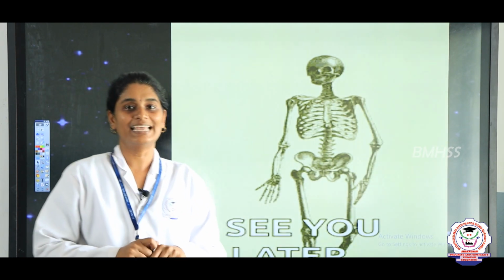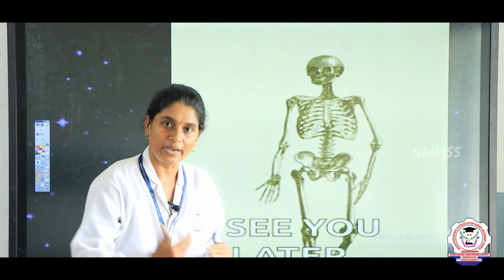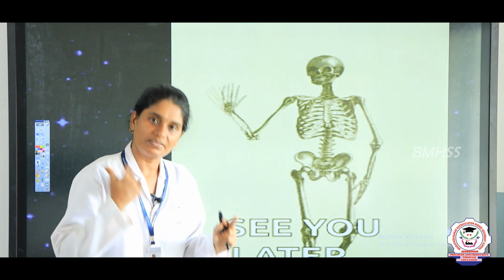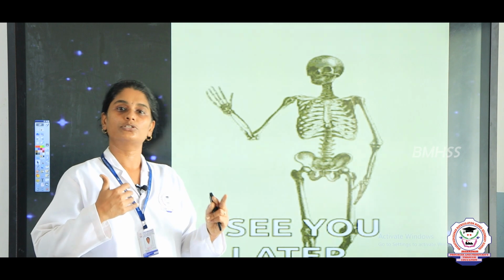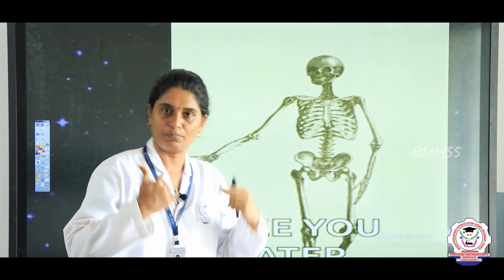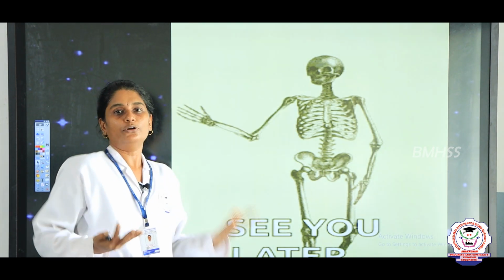So, in this class we have learnt about the skeletal system. What is the function of the skeletal system? The main functions of the skeletal system are that it helps in movement, it helps in giving shape and support, it protects our internal organs, and it also helps in the formation of blood cells in our bones. So, these are the functions of the skeletal system. Without the skeleton we cannot do any kind of physical activities, right.